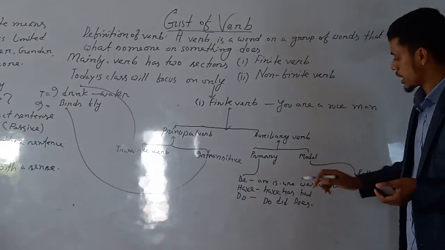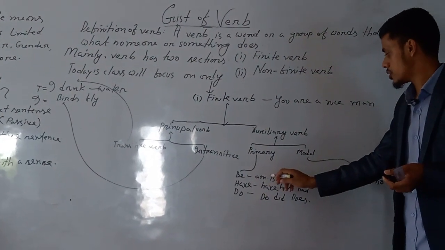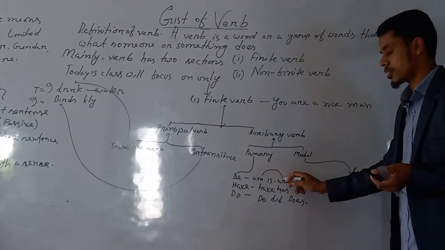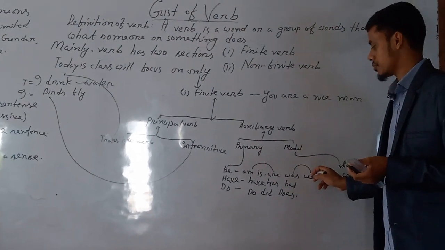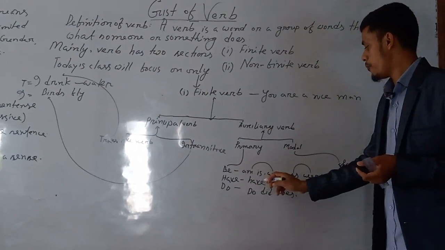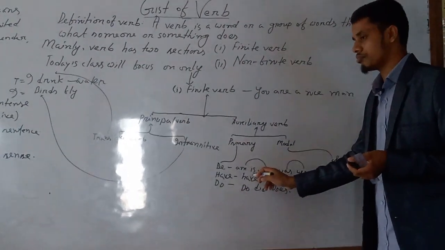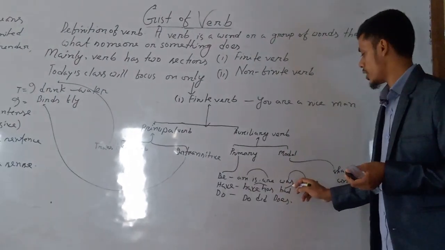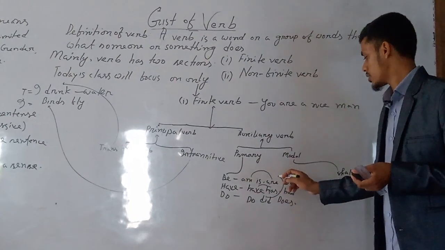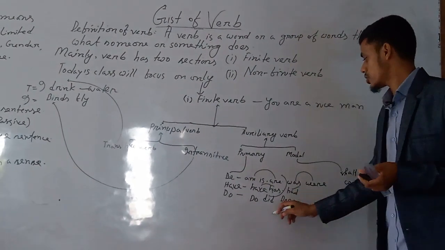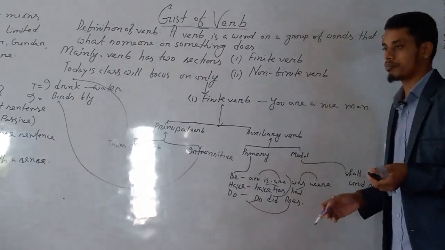Am, is, are are for present, and was, were for past. Also have, has are present, and had is past. Did is past, and do, does are present.